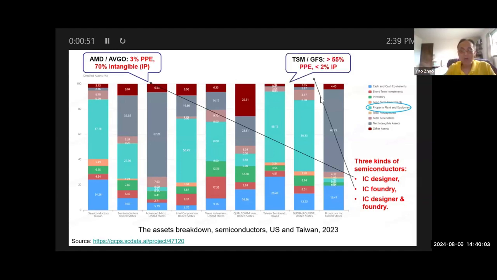Now, on the other extreme, you have TSM and Global Foundries. They have more than 55% of their assets in PPE, and only 2% in IP. So they're not designing anything. They are pretty much just manufacturing, or fabrication. They're foundries. And finally, you have a hybrid, that is Intel and Texas Instruments. They have 30 to 50% of their assets in PPE. They also have a sizable IP, 14 to 16, 18%. So they are the combination, hybrid semiconductor manufacturers.